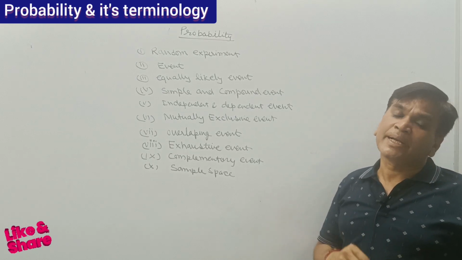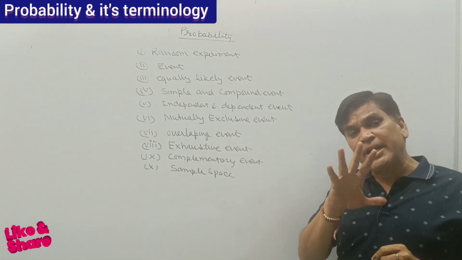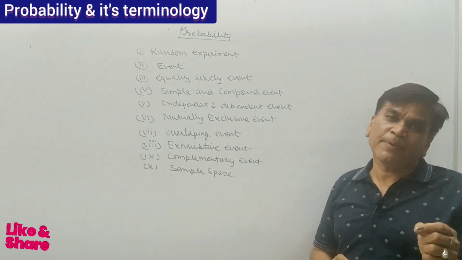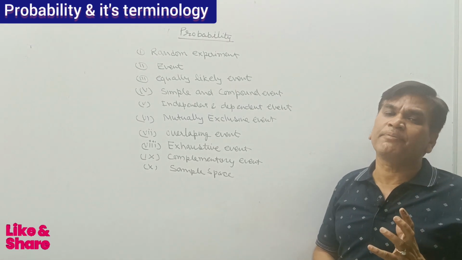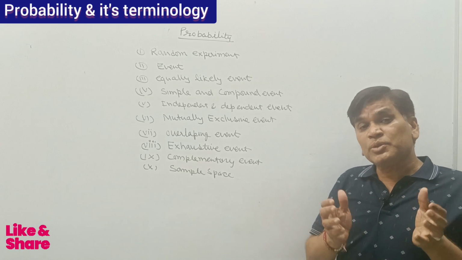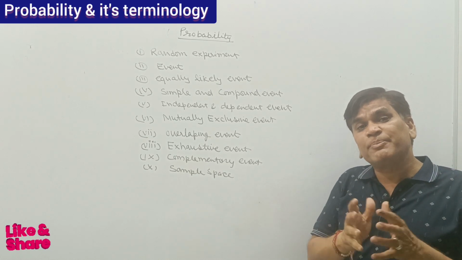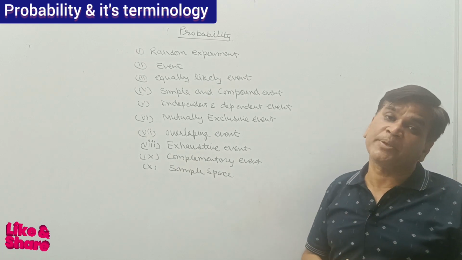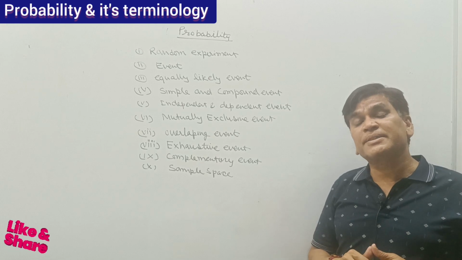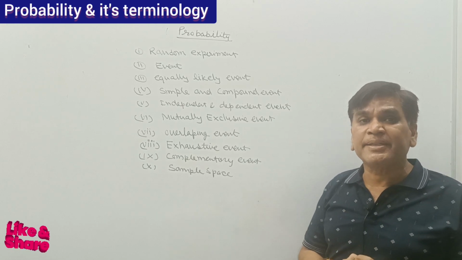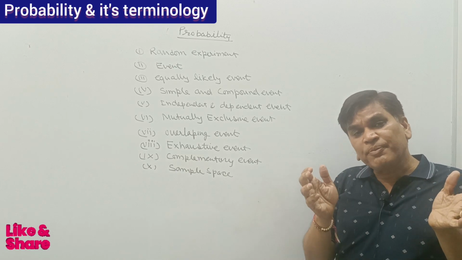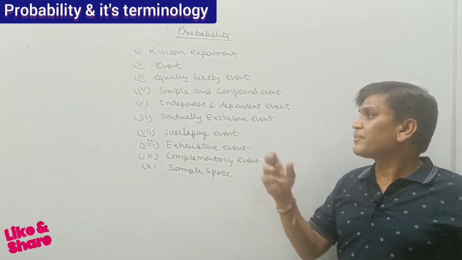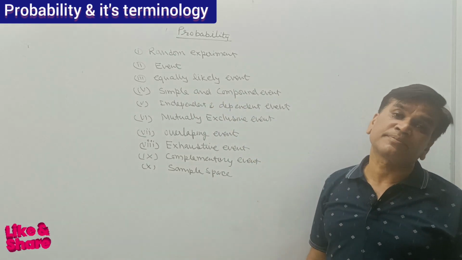Listen again. A bag contains 5 red balls, 5 black balls and 5 white balls. If I am picking a ball, what is the probability of it being black? The number of favorable events for black is 5 and the total number of events is 10. So 5 divided by 10, that is 1/2. Similarly, if I am asking the probability of getting white, here also the number of white is 5 and the total number of events is 10. So there also 1/2. So that is called a simple event.